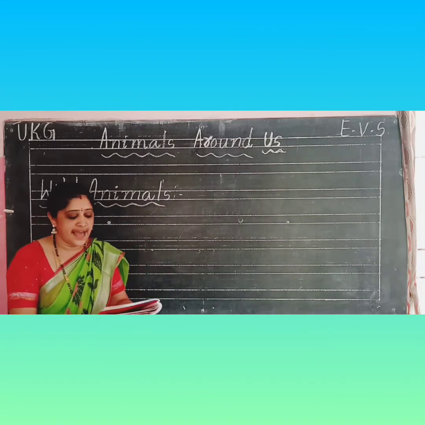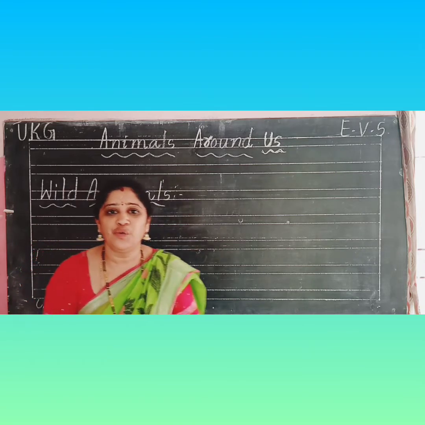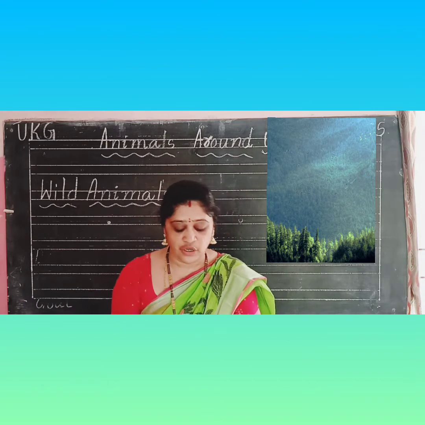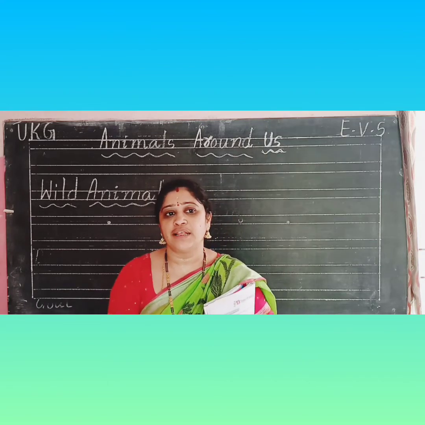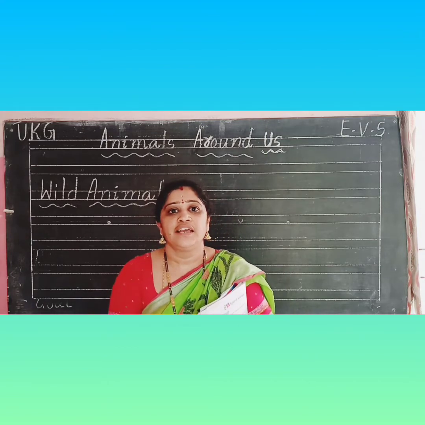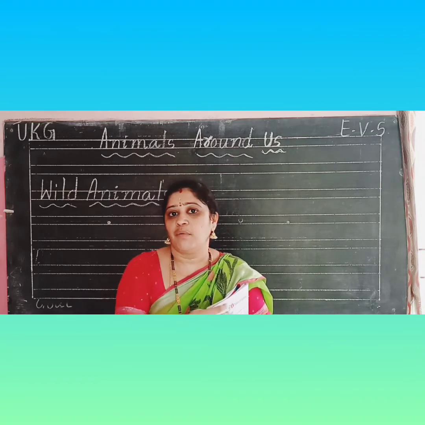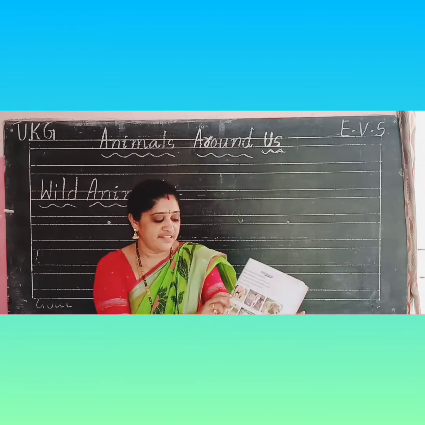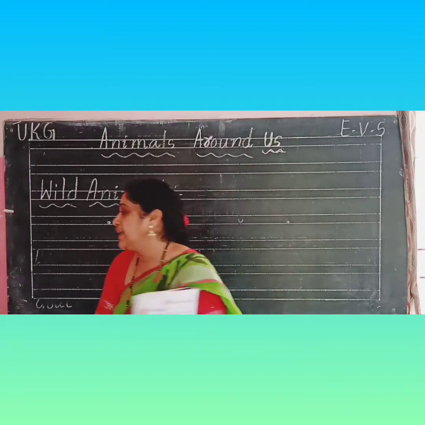A-N-I-M-A-L-S. Wild animals. Wild animals live in the forest. We can see the wild animals. Some animals are trained and kept in the circus, and some animals we can see in the zoo. Okay, let us start with elephant.